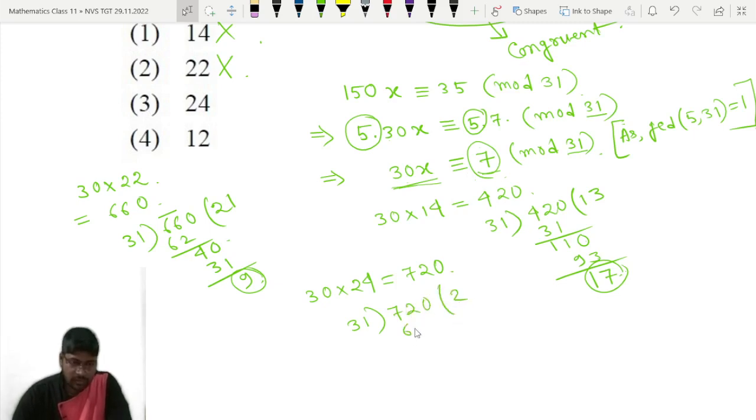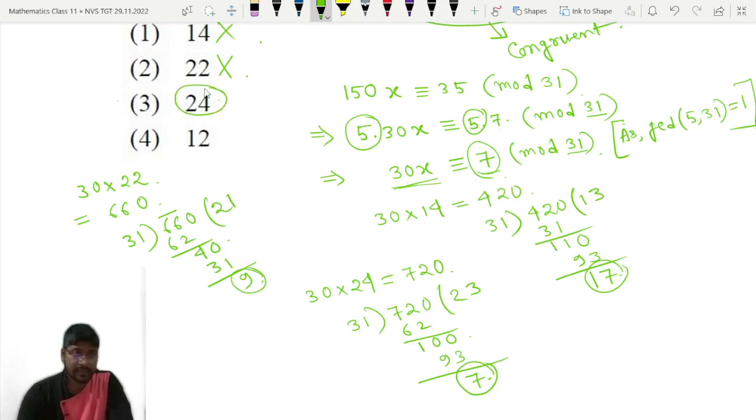31 to 62. 100 minus 31 is 69, and 31 times 3 means 93, I think. So 93, 7. Now here we are getting 7. So this option we are keeping in mind that this option may be correct, and we will check finally this option also, whether 12 will work or not.